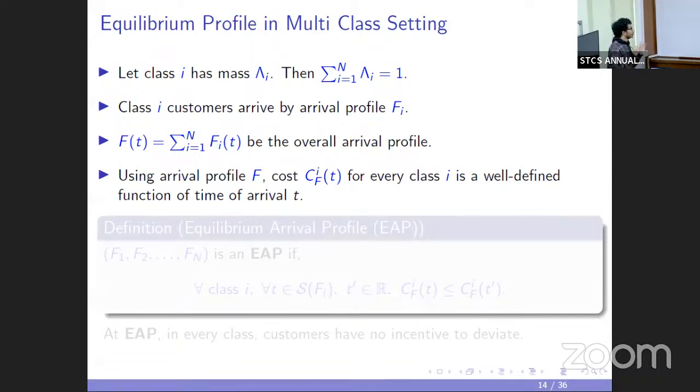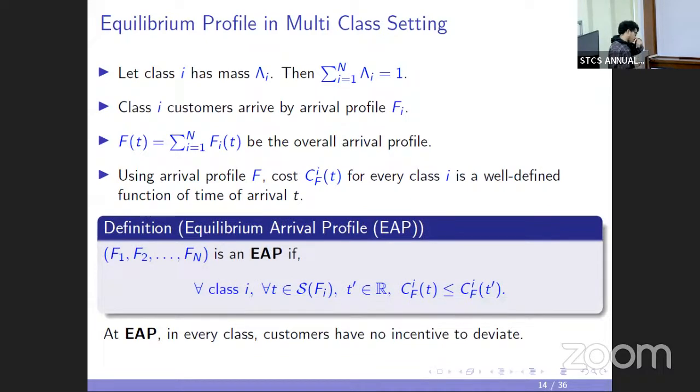With this capital F, like I have shown before, once I give this overall arrival profile, the mass of customers waiting in the queue as a function of time is well defined. With that, the cost suffered by a customer of a given class is a well defined function of the time of arrival. So using the arrival profile, the cost function for every class is well defined, and we can define a solution concept in this multi-class setting as well.